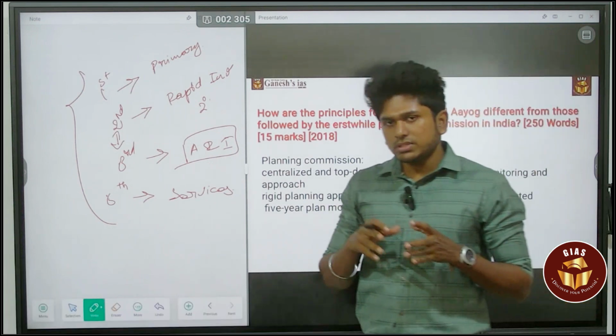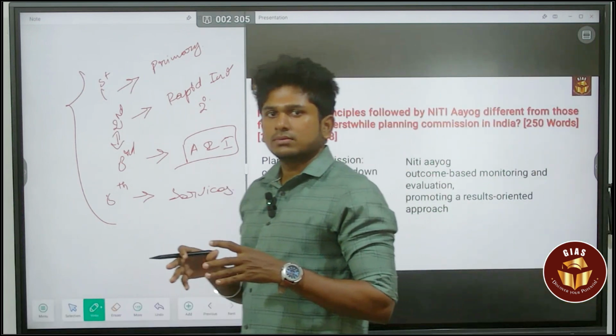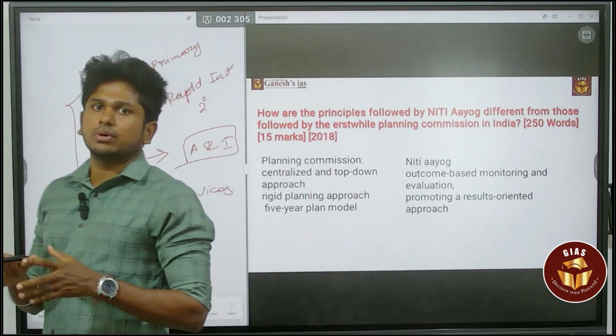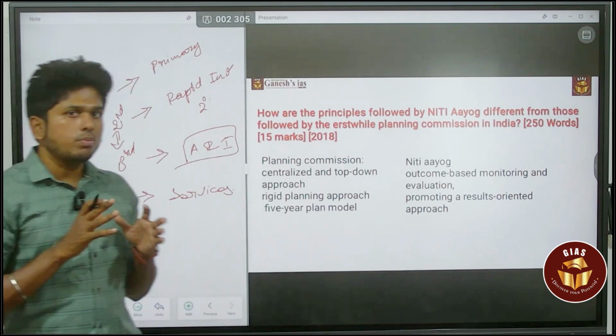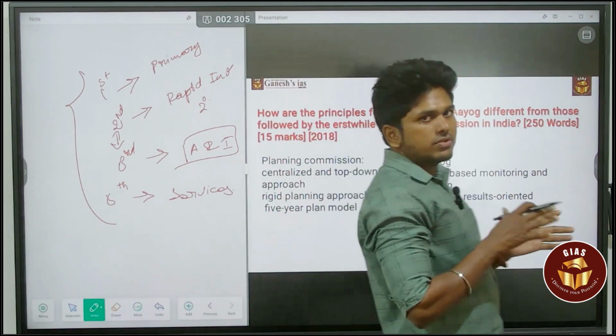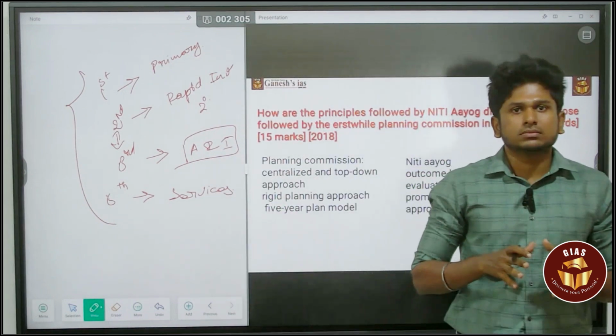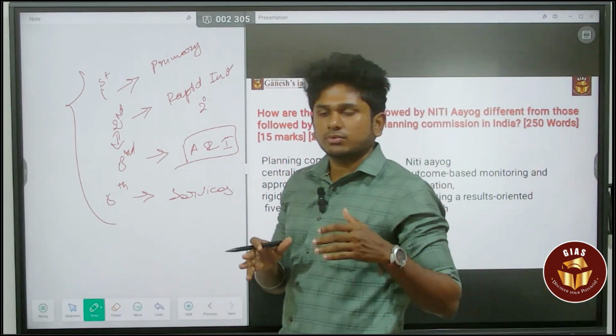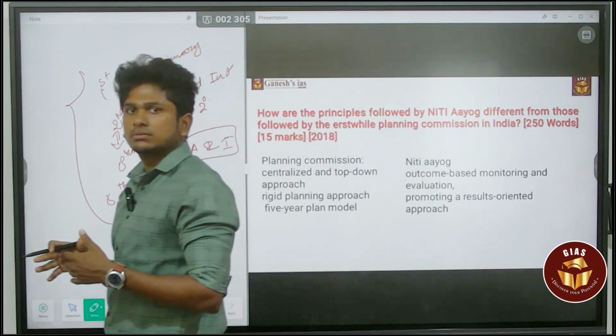The Planning Commission will fix certain things and they will move on that path. It is not the market that is demanding something. The Planning Commission will fix this as the demand, so I am going to produce this thing and I am going to supply this thing.